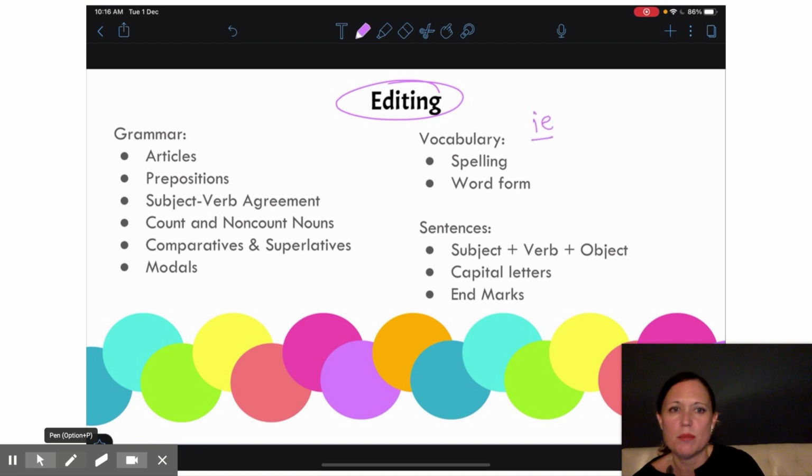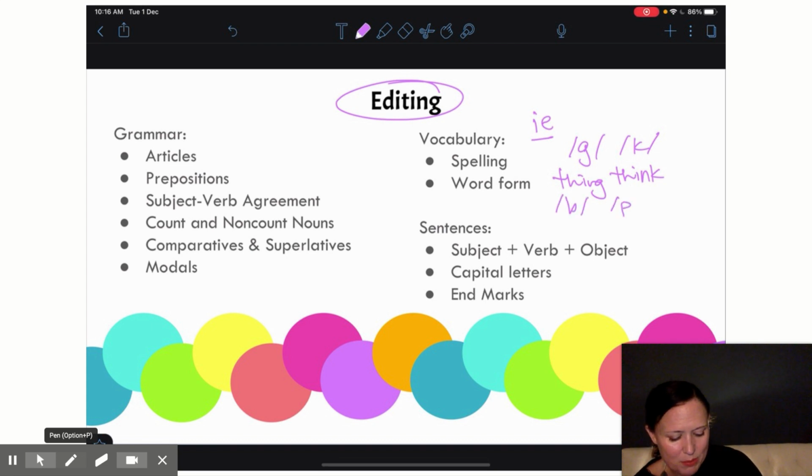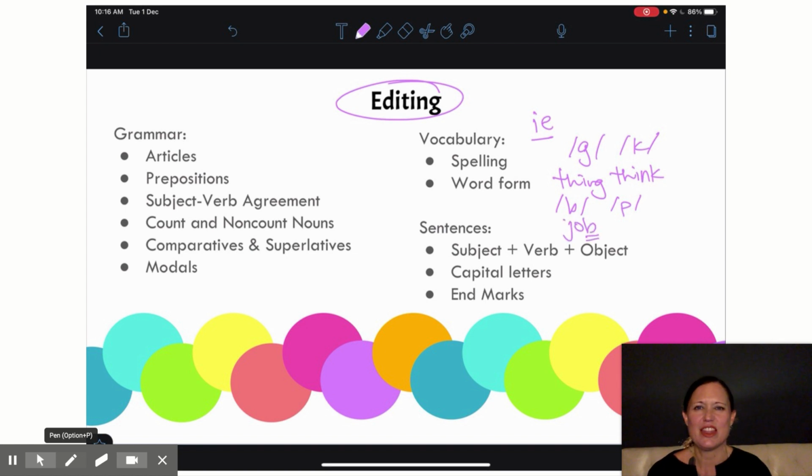For vocabulary, you want to check spelling, particularly words that you tend to misspell. Words that have I and E in the middle, like believe or friend. Also, words with G and K, like thing and think, right? Those are some things that you might want to check for. Also, B and P, like job, right? We often get those mixed up because they're difficult for Arabic speakers. That's okay. So have a few words or letters in your mind that you know you want to go and check in your essay before you turn it in.